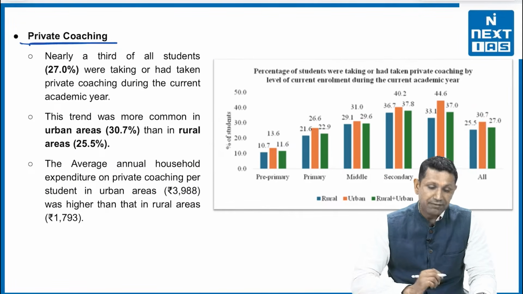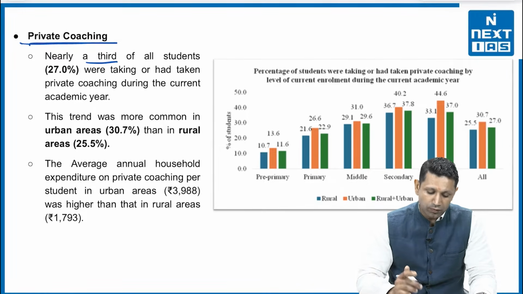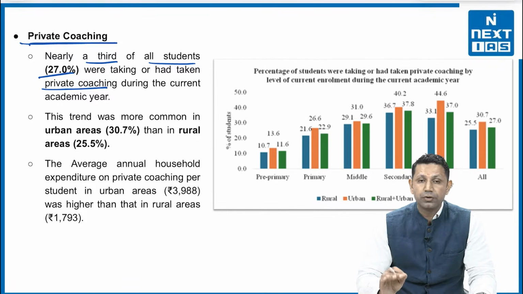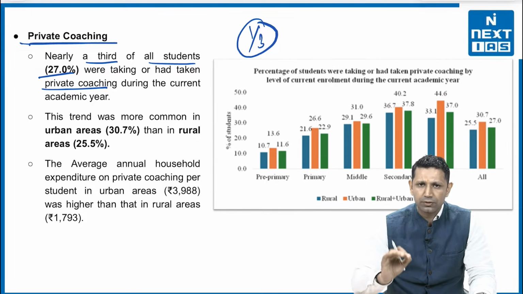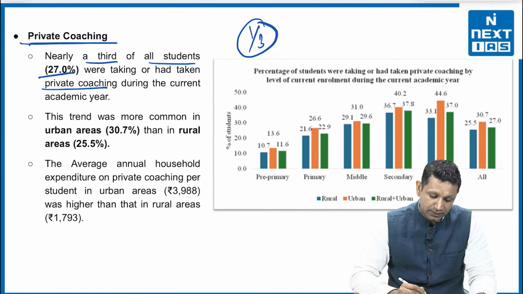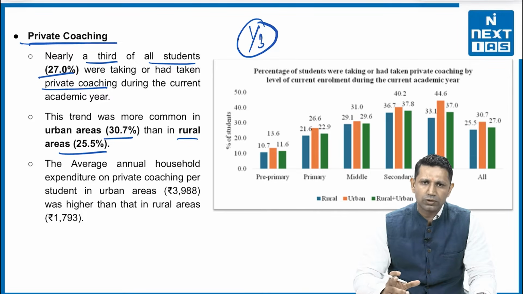The next is the private coaching. So what about it? Nearly one-third of all the students, that is 27%, are taking private coaching or tuitions in an academic year. So one-third of our school-going students are going for private coaching or private tuitions. Next, these trends become more common in the urban areas than in the rural areas. So in urban areas, the students are more willing to go for coaching than in the rural areas, although the difference is not very much, it is almost comparable.